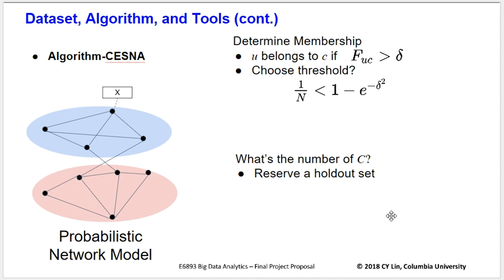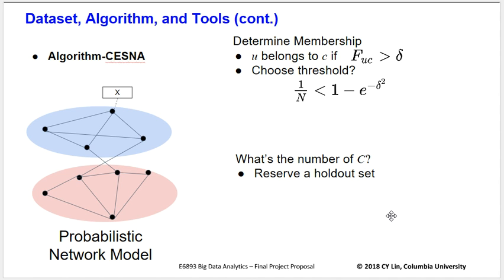So with the parameters in this model estimated, we can now determine the membership by setting a threshold. We want two nodes within the same community to have a probability of being connected with each other larger than 1 over n. So we can use this to determine the threshold. We can also reserve a holdout set and then try different numbers of C to find the best value, the best number of communities.